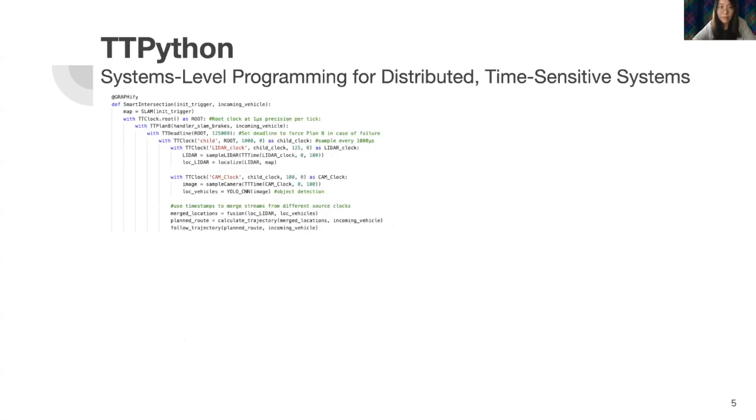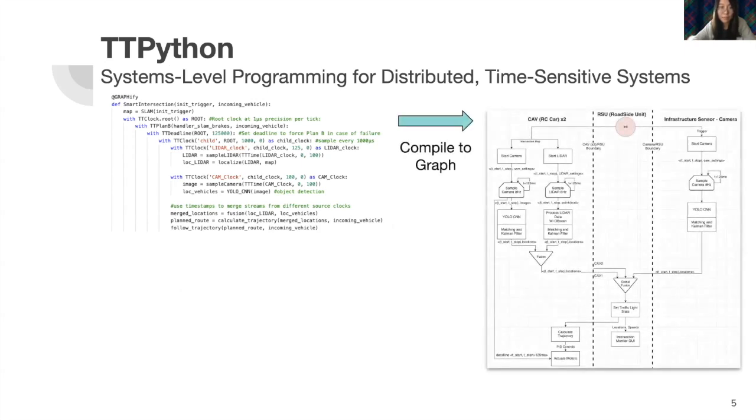Let me first introduce TTPython, a system-level programming language for distributed, time-sensitive systems. With the idea of writing a single program to rule the intersection rather than a set of separate programs for each device, our objective is to simplify the way distributed applications can be written. TTPython is one such programming language that uses a data flow model with built-in abstractions for timing and communication.